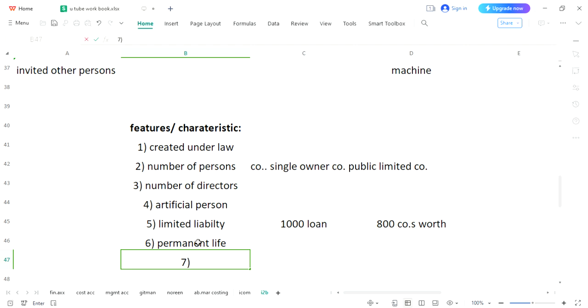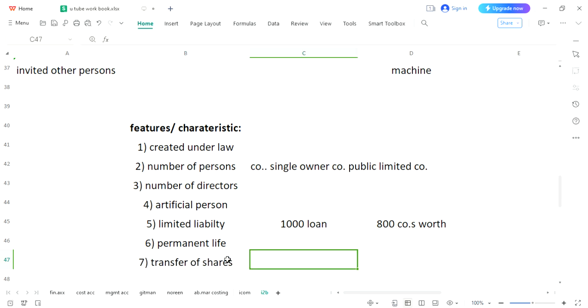Then transfer of shares. This we have discussed in partnership and proprietorship, where it depends upon partners. They can or they cannot transfer. But here, 100% open. So anyone who had participated in a joint stock company or who had invested his amount in a joint stock company has complete right to transfer his share, to sell his shares at any point of time to anyone else.